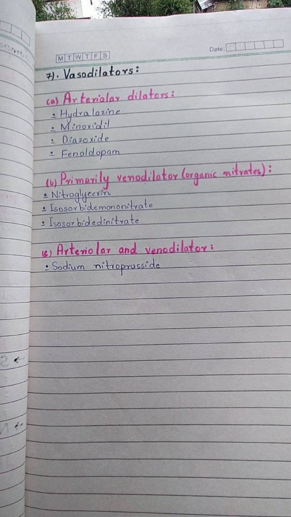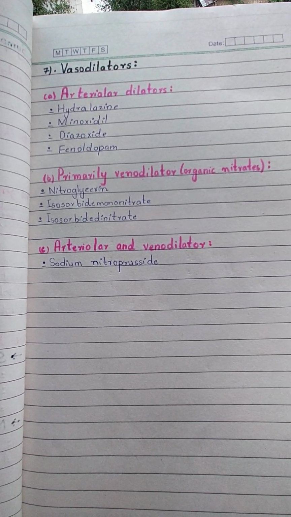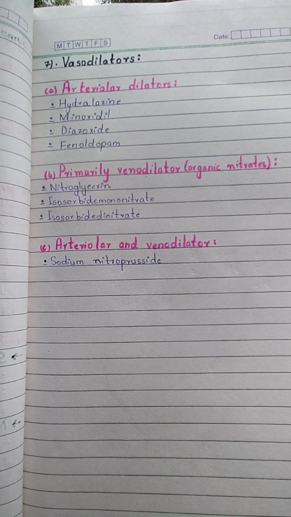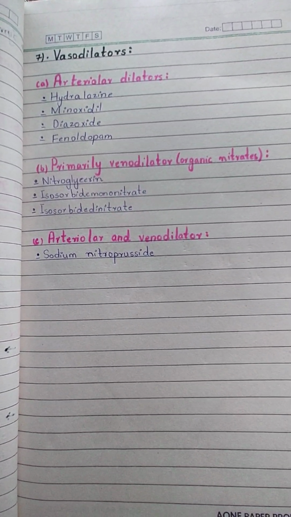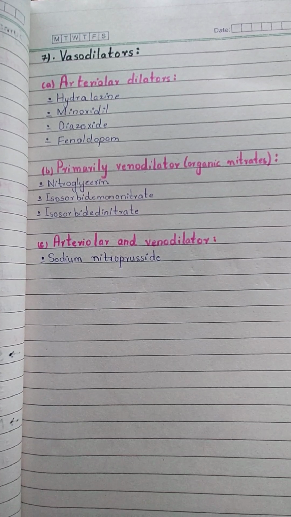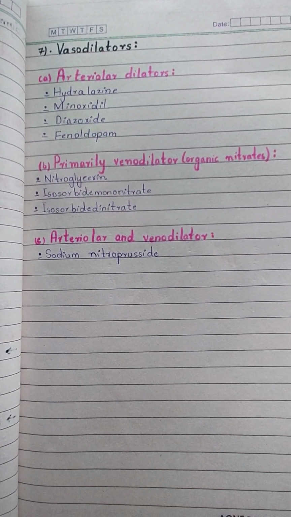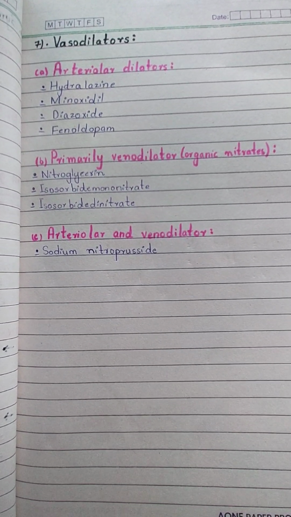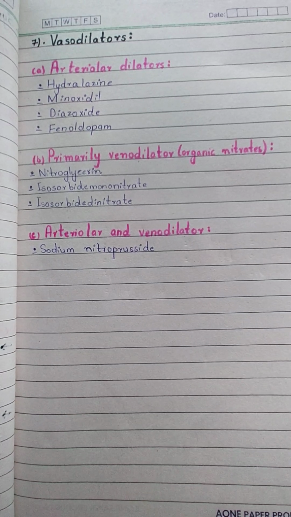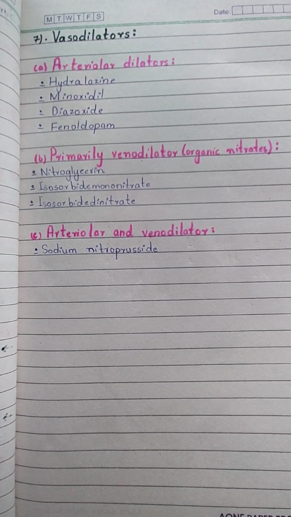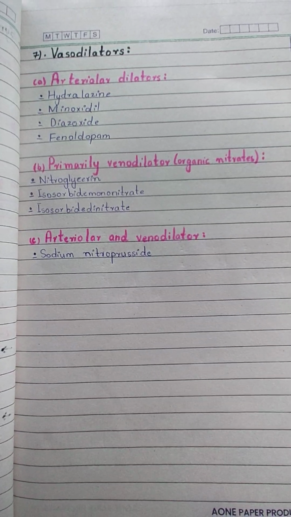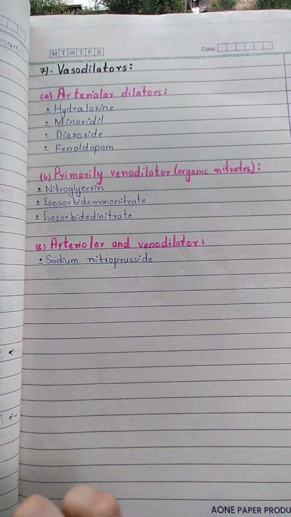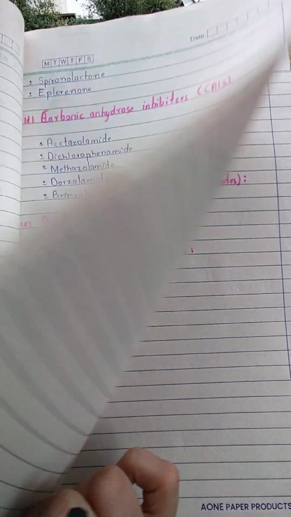Primarily venodilators are the organic nitrates: nitroglycerin, isosorbide mononitrate and isosorbide dinitrate. Okay, these are the selective venodilators. They dilate the veins. Mixed one includes arteriolar and venodilators. This is only sodium nitroprusside. Okay, thank you students. That is all about antihypertensive drugs classification.